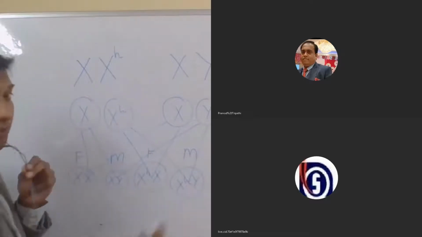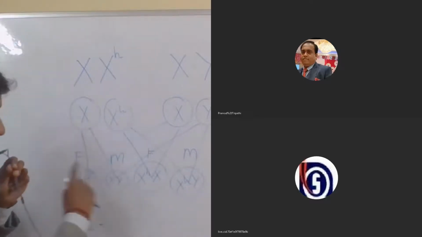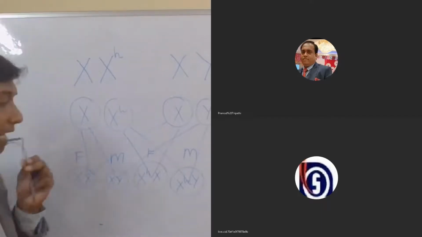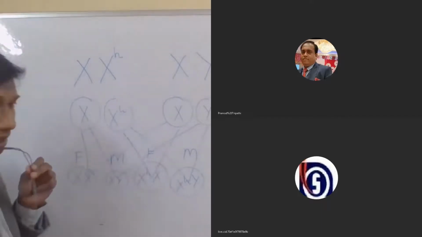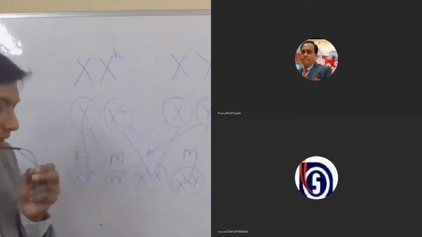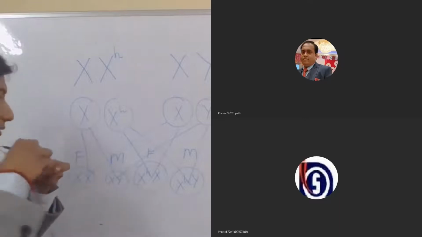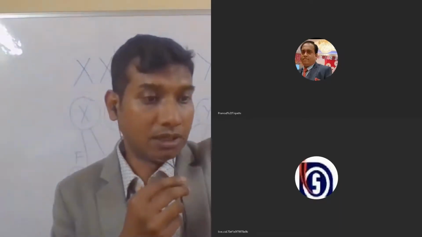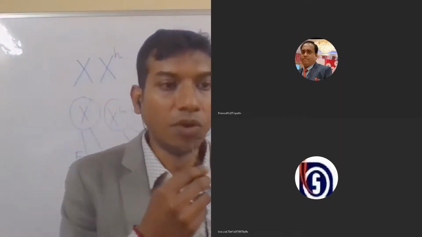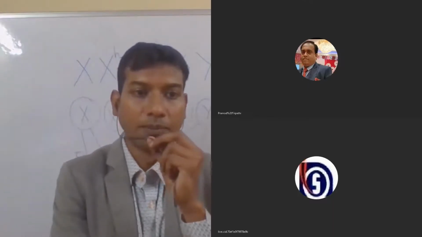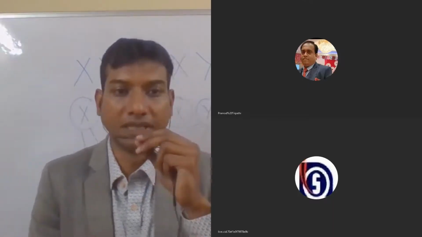But in the case of females, 50% will be carriers, because the other X chromosome is protecting them from the disease being expressed in such individuals. Now, this hemophilia is seen in the family pedigree of Queen Victoria. She shows a number of hemophilic descendants, because she was a carrier.